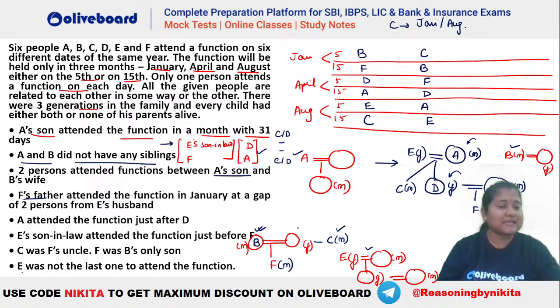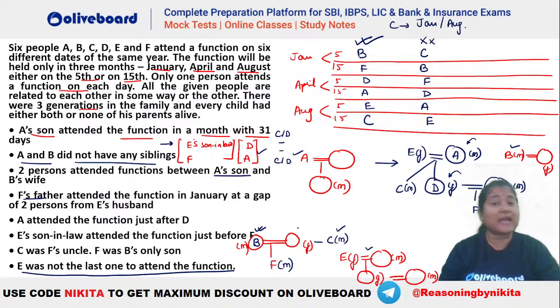But in the last case, you can see it is given E was not the last to attend the function. So you can see this becomes invalid and this will be the right answer here, isn't it? So you can see this will be the answer that you will be getting, the arrangement, and this will be the family tree. I hope everybody got it right. So yes, Avi, that was the right arrangement that you have written here. That is B, F, D, A, E, C.